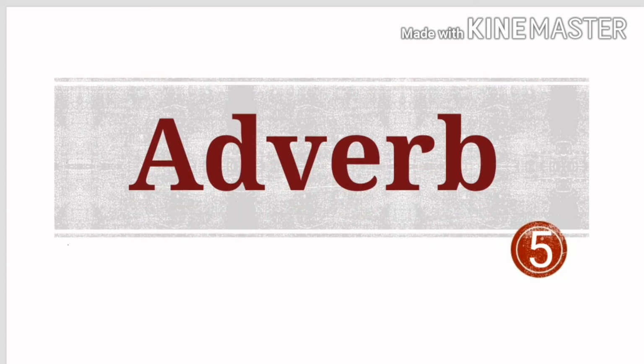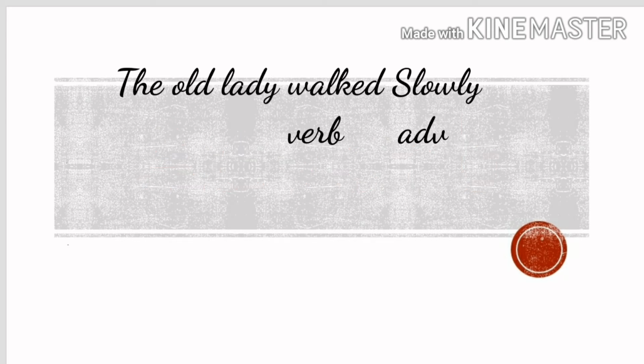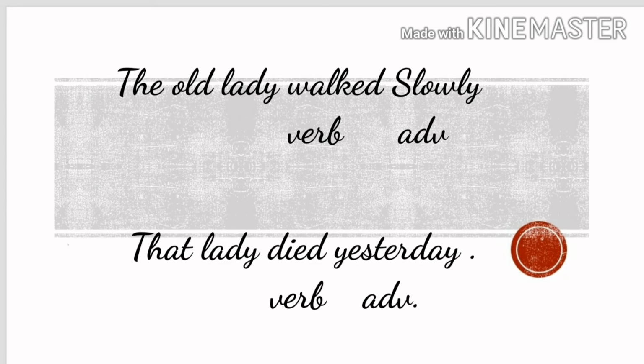Let's discuss the fifth part of speech, adverb. Let's understand. An adverb tells us how an action is done, when it is done, and where it is done. Let's see examples. The old lady walks slowly. That lady died yesterday. Here, slowly and yesterday both are adverbs. These words are called adverbs because they tell us how the lady walked and when the lady died.